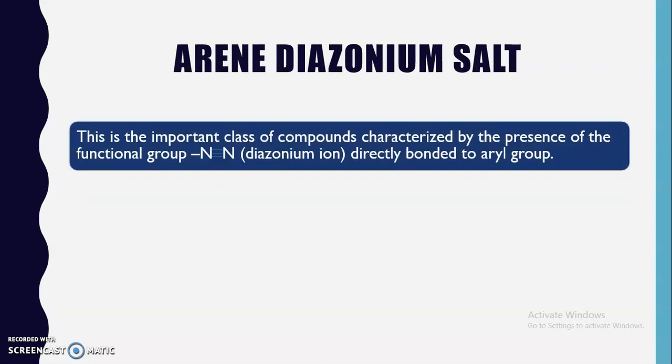Now, what is the meaning of arene diazonium salt? This is also one of the important classes of compounds which is characterized by the presence of the functional group N triple bond N, which is known as the diazonium ion. Remember, if there is a presence of N double bond N, it is known as the azo functional group, and if there is a presence of N triple bond N, that is known as the diazonium ion, which is directly bonded to the aryl group.